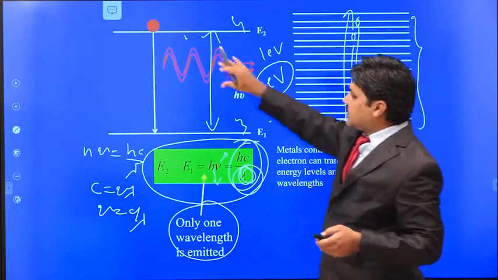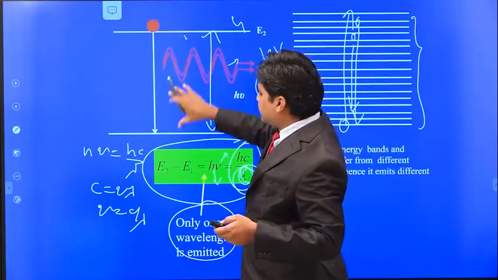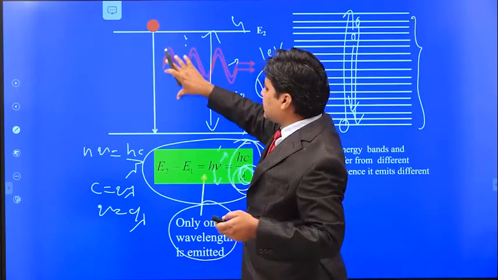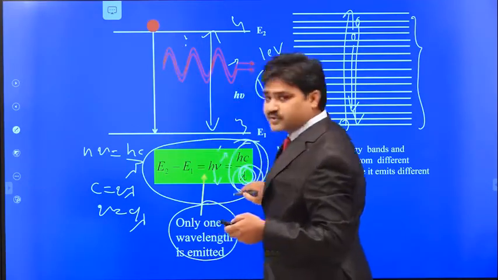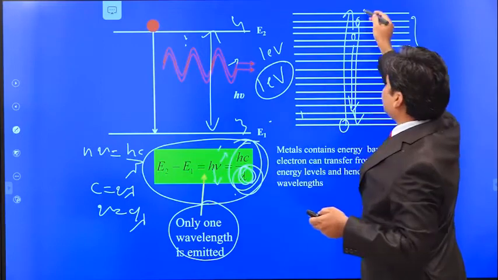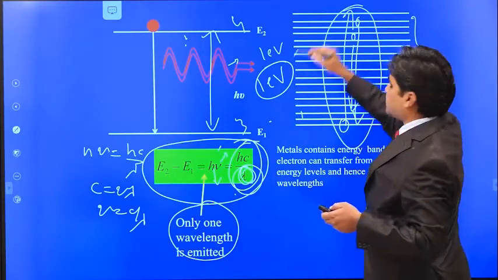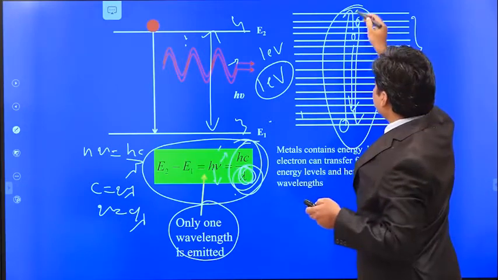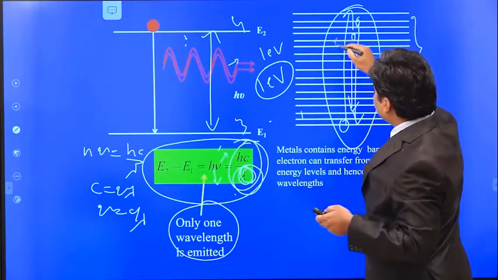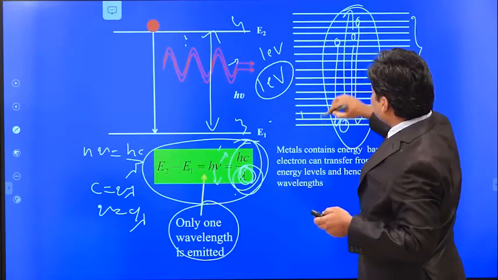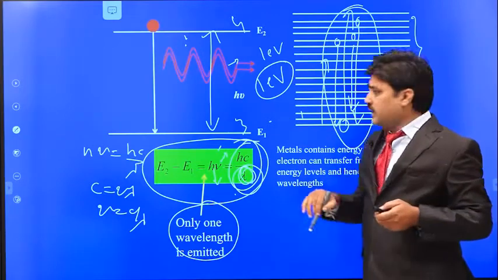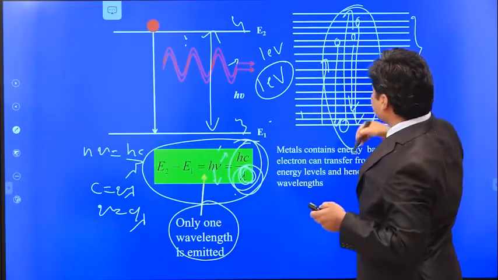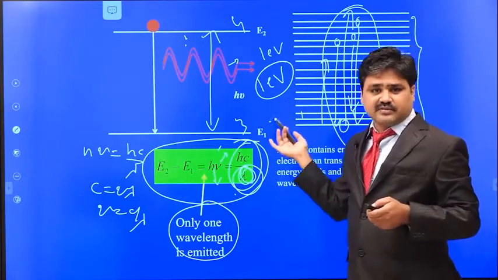But in case of laser only two energy levels are possible, and the stimulated emission is taking place between only two energy levels, so only one wavelength is possible. But in case of normal filament light, since the conduction band and valence band are overlapped, there are so many energy levels, so the electron can emit from any energy level to any energy level. So here you can get so many colors, because the transition can take place from any energy level to any energy level.